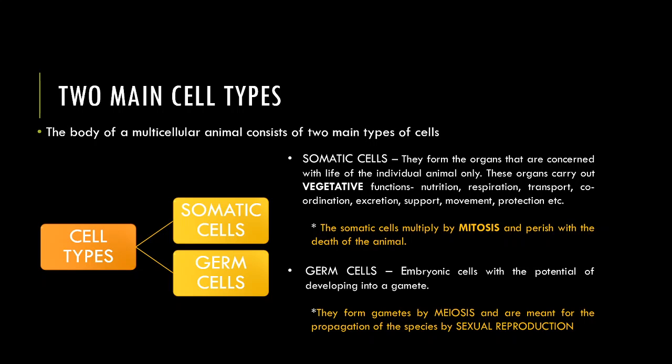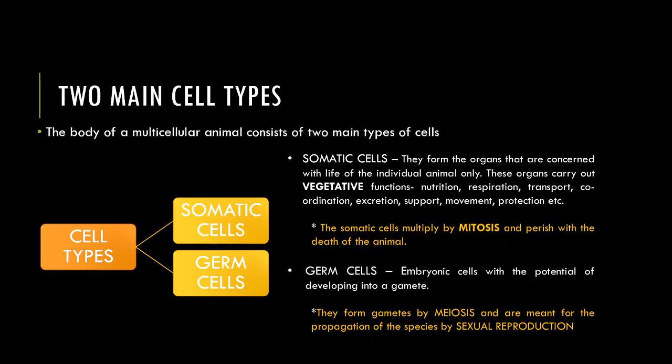And these organs, consisting of these somatic cells, carry out all the vegetative functions of the body, like nutrition, respiration, transport, coordination, excretion, support, movement, protection, etc. The somatic cells themselves multiply by mitosis and they perish with the death of the animal.